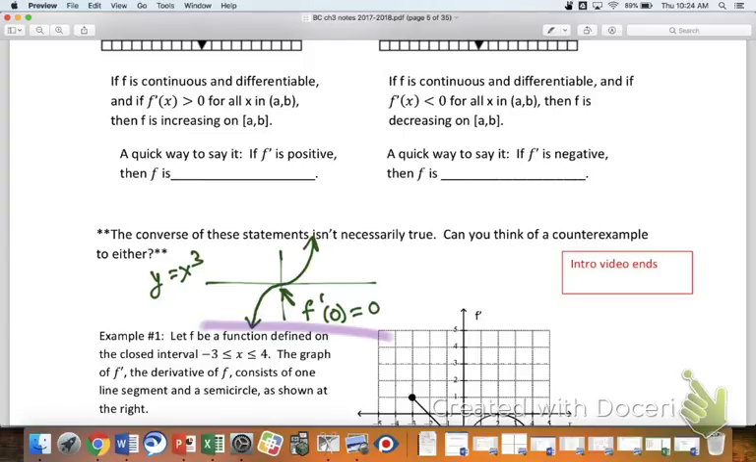We can think of quite a few examples like this where you can't say that. So don't flip it around. Say if f prime is positive, then f is increasing. That's okay, just not the other way around.